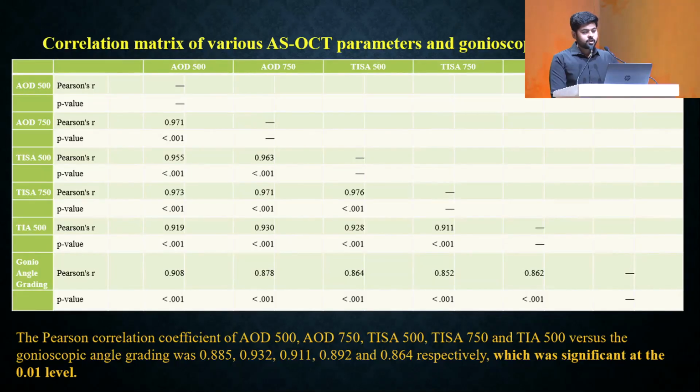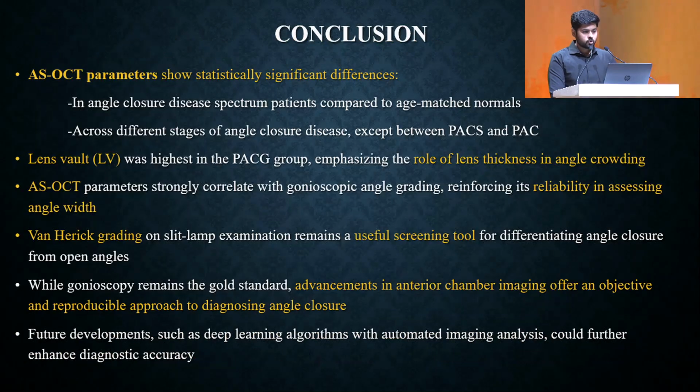Coming to the correlation matrix of the various AIOS2025 parameters and the gonioscopic angle grading, the Pearson correlation coefficients obtained suggested a high degree of correlation between the two parameters. So to conclude, the AIOS2025 parameters show a statistically significant difference in the angle closure disease spectrum patients compared to age-matched normals, as well as across different stages of angle closure disease, except between the PACS and PAC.